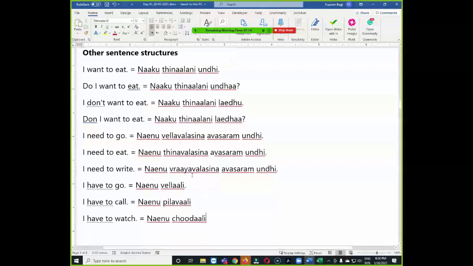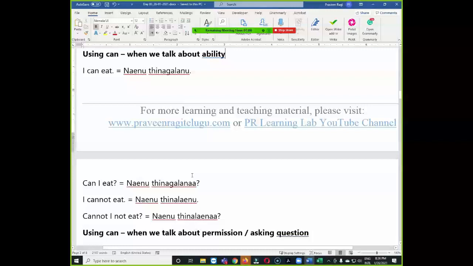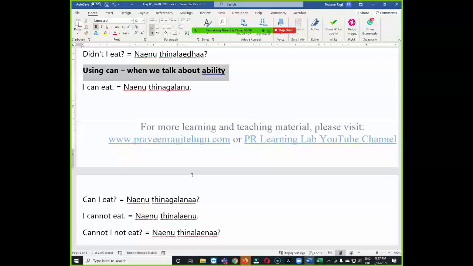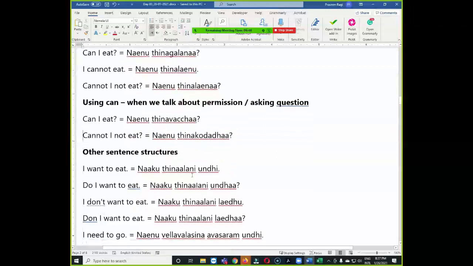Let us think about the remaining structures. Okay, earlier I was discussing phrases using could. If I say I can eat, this is like general ability. నేను తినగలను. But sometimes we express this one in past tense. I will mention this one after can.